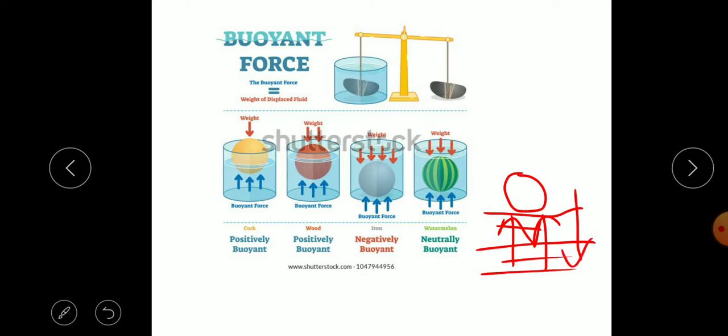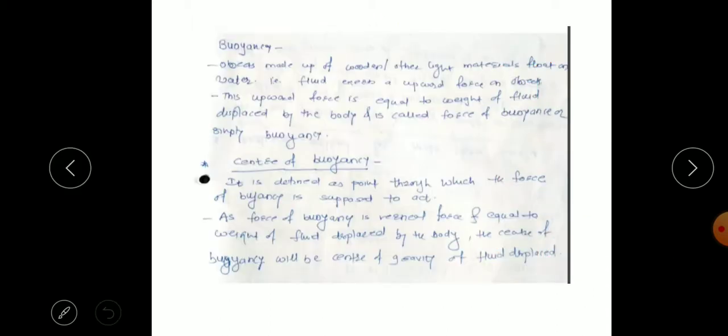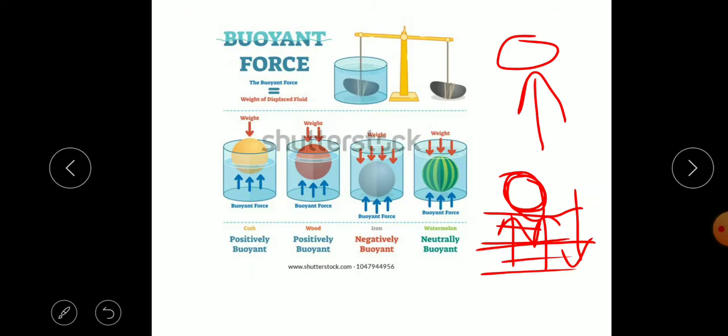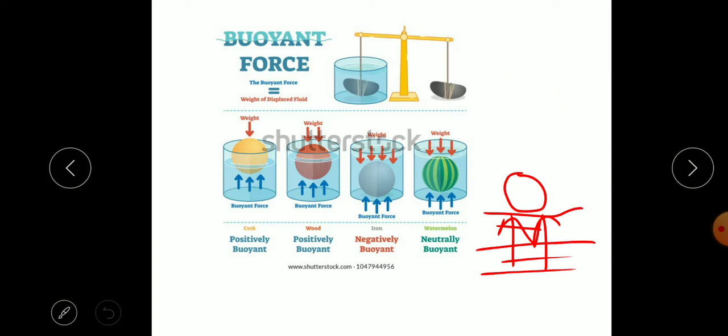The reason that it is floating is that the water applies an upward force over the object. This upward force applied by the fluid on the object, because of which it floats, is called the force of buoyancy. Objects which are lighter materials, having less density than the liquid, will float. That force is called the buoyancy force.